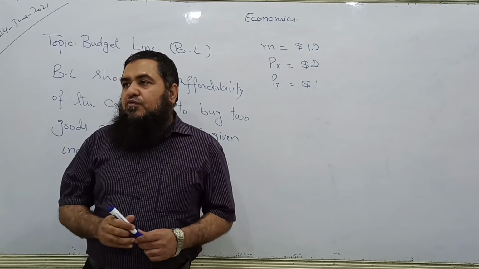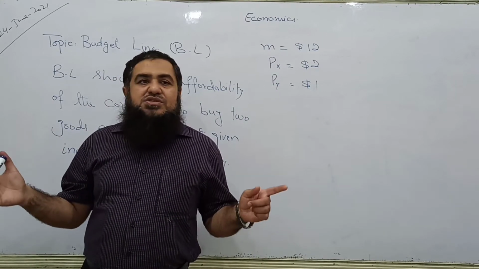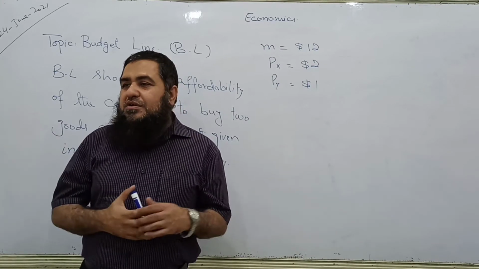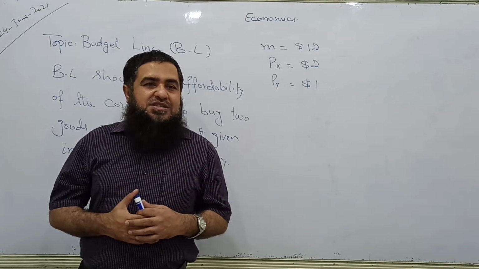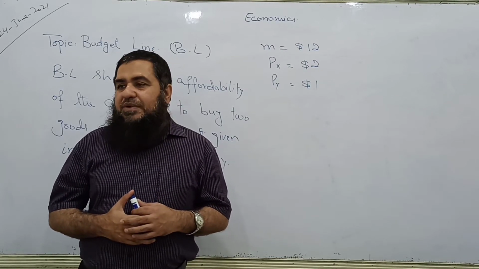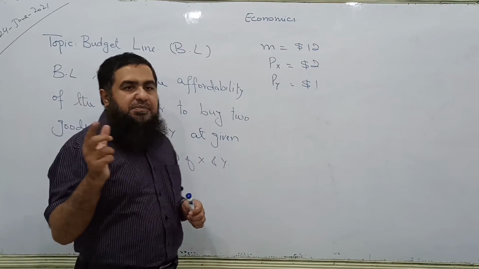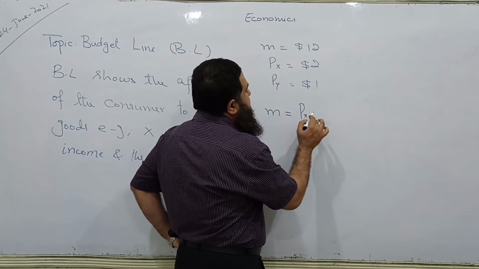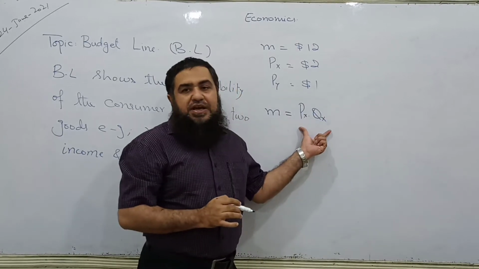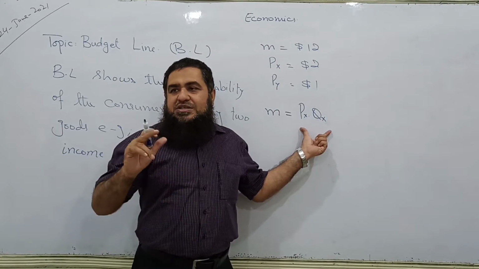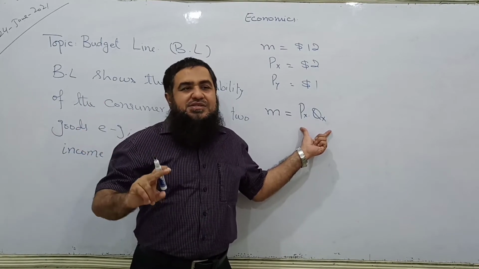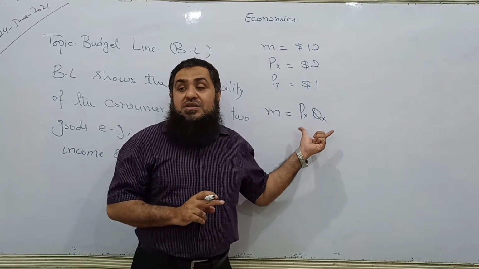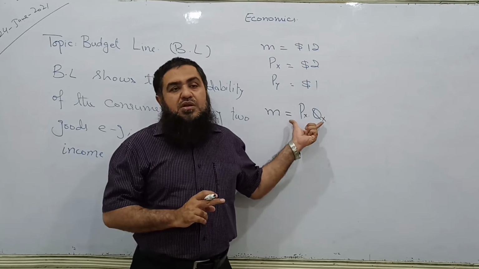If you remember, we use these figures in order to see how many bundles of X and Y the consumer would afford within $12 and prices of X and Y, which are also given by the market. Now I'm going to write the budget equation. Income of the consumer is equal to price of X times quantity of X, like he is spending his income on two goods, X and Y. So this is actually showing us the expenditure on commodity X. Suppose it is food or clothing.